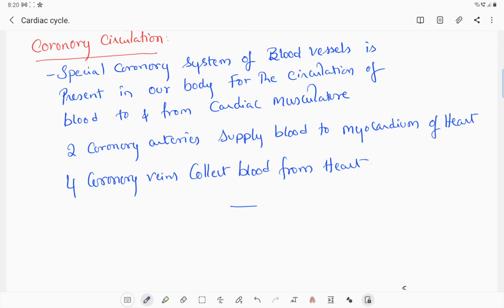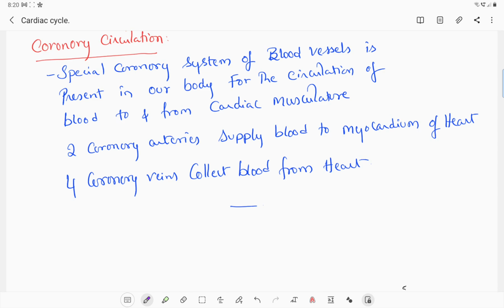So here they will be asking you the number of coronary arteries. Number of coronary arteries is 2. And number of coronary veins is 4. So these 4 coronary veins open into the coronary sinus and the coronary sinus opens into the right atrium. So this completes double circulation.